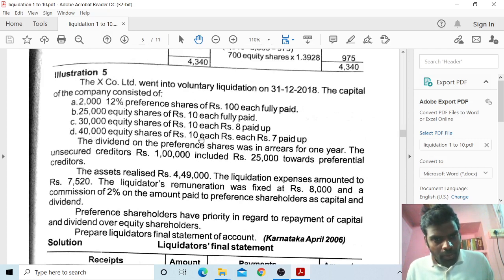40,000 equity shares of rupees 10 each are not refunded to these equity shareholders. Now 8 rupees paid is equal to 7, so 8 rupees minus 1 rupee refunded is 7. Next, 10 rupees minus refund 3 is equal to 7 rupees.